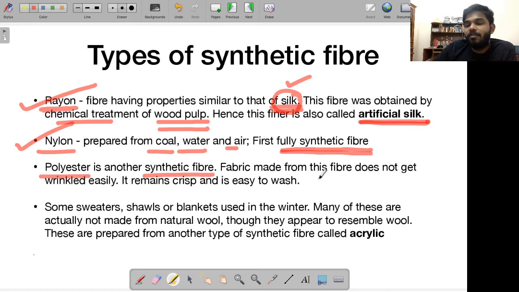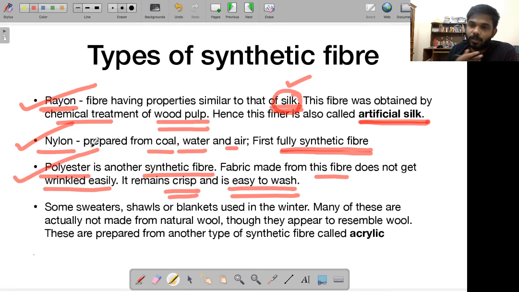Fabric made from this fiber does not get wrinkled easily. Polyester clothes, I'm sure most of you are wearing polyester clothes also. One of the advantages is that the cloth that you make from this does not get wrinkled so easily. It remains crisp, and it is also very easy to wash. A lot of clothes are made using polyester.